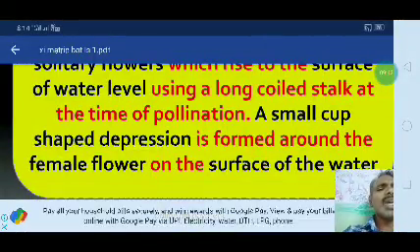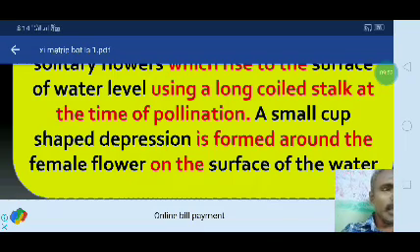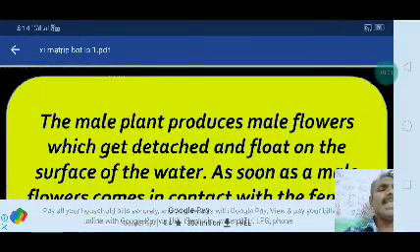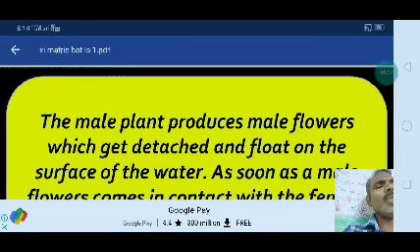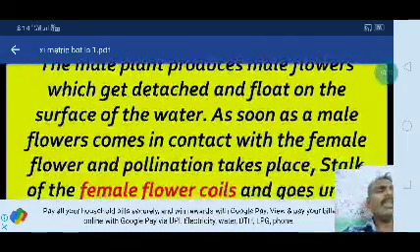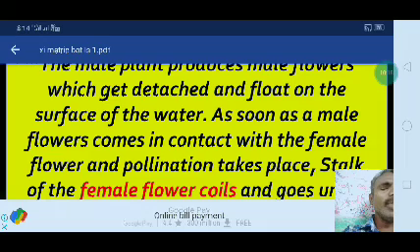A small cup-shaped depression is formed around the female flower on the water surface. The male plant produces male flowers which get detached from the plant and float on the surface of the water. As soon as the male flowers come in contact with the female flowers, pollination takes place.